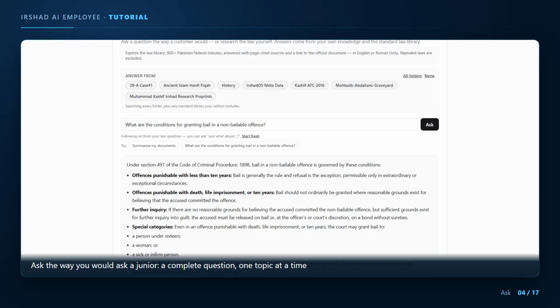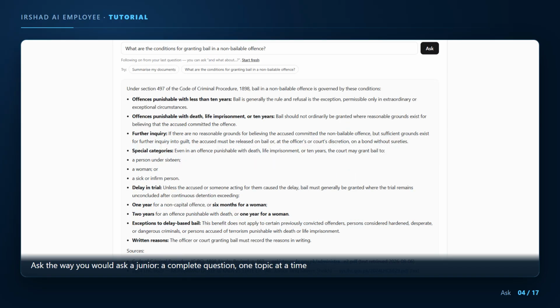Now your first question. Type it the way you would ask a junior. A complete sentence, one topic at a time. Here the question is, what are the conditions for granting bail in a non-bailable offense? Press Ask. Within a few seconds, you get a structured answer. Here, the conditions under Section 497 of the Code of Criminal Procedure, laid out point by point. 2 tips. Name the act if you know it. It helps the system go straight to the right law. And ask one thing per question. You can always follow up.